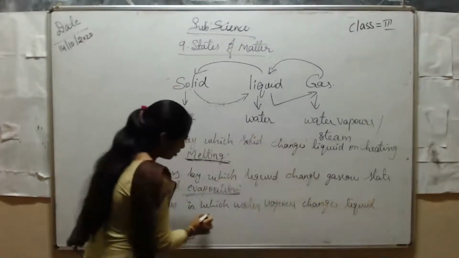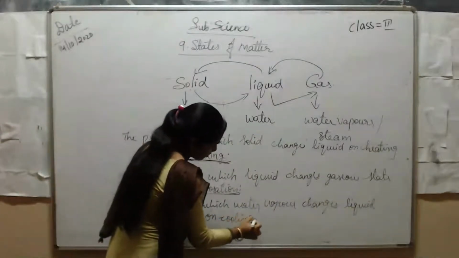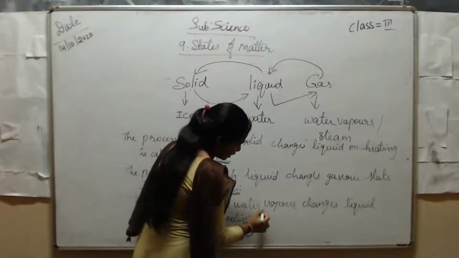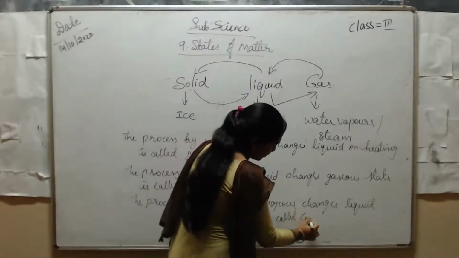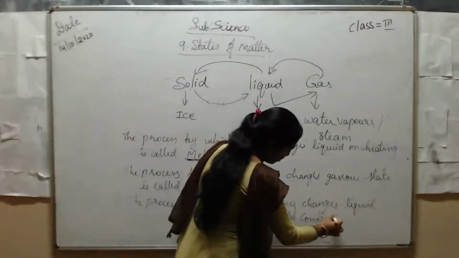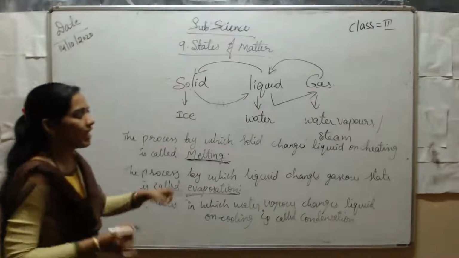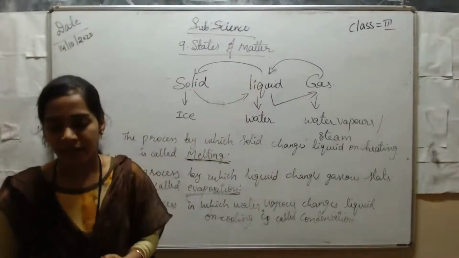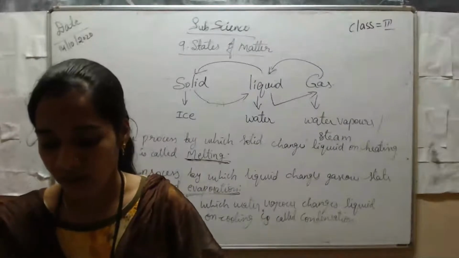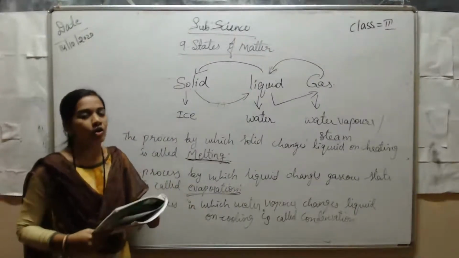Okay, on cooling, it is called condensation. What do you mean by condensation? The process in which the gaseous vapor changes to liquid on cooling. Okay, the process by which vapors change into liquid.